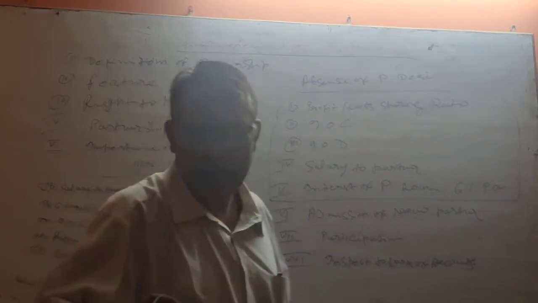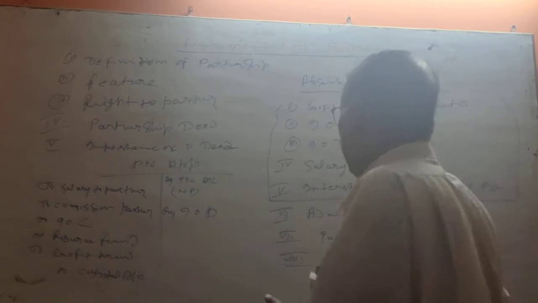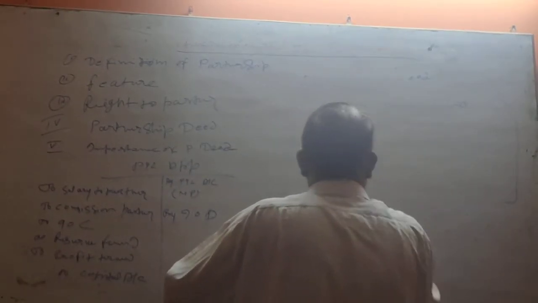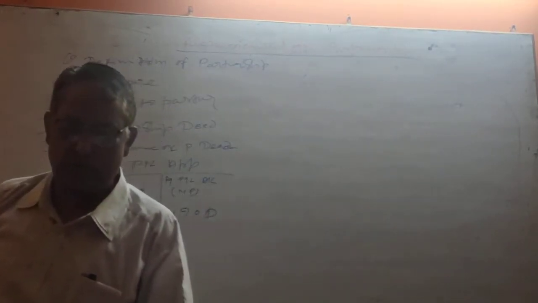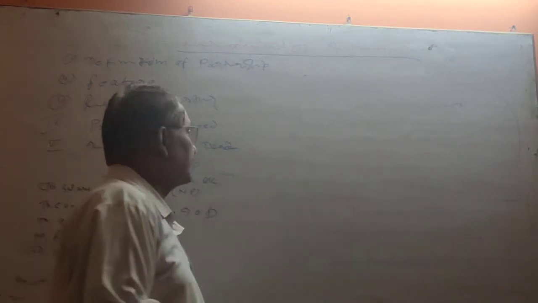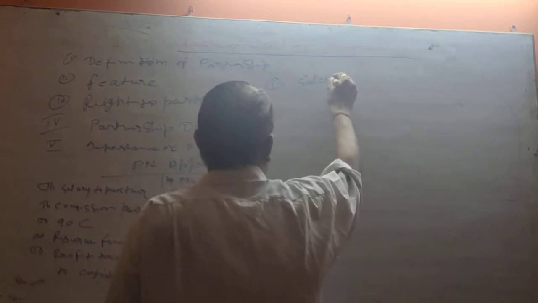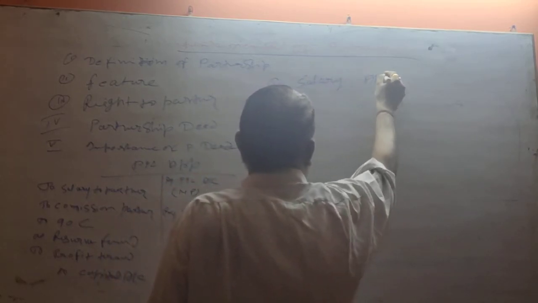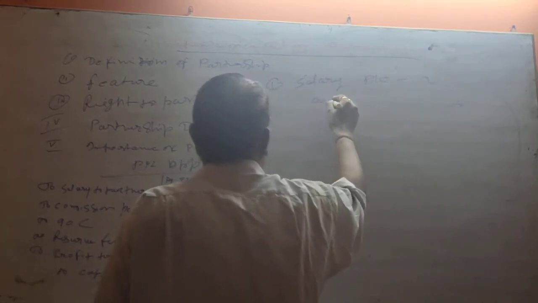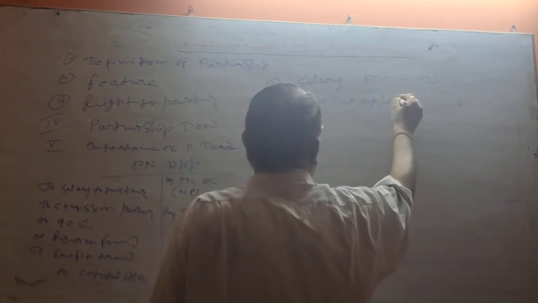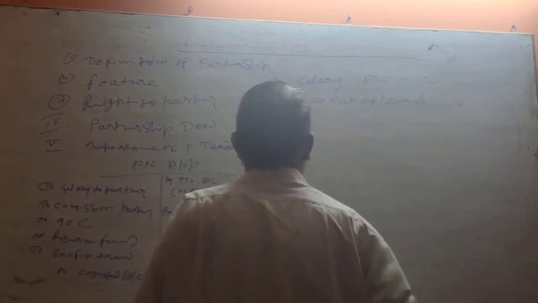Now let's discuss what are the opening entry and the closing entry of the salary to the partner. Number 1, salary account debit to partners' capital account or current account.